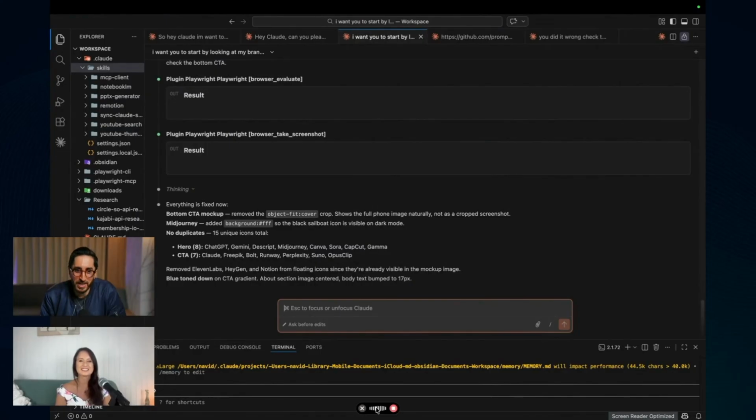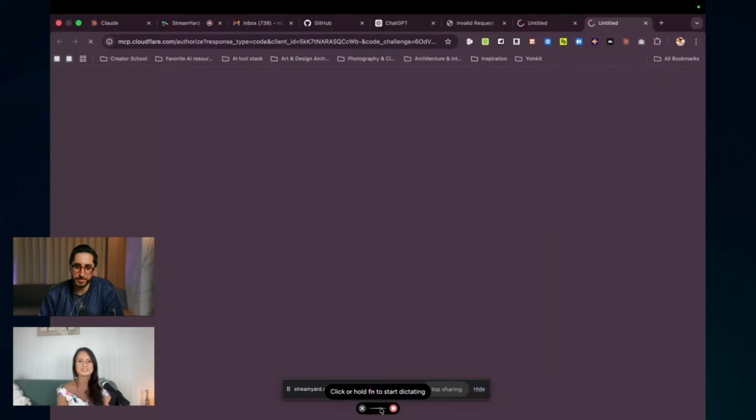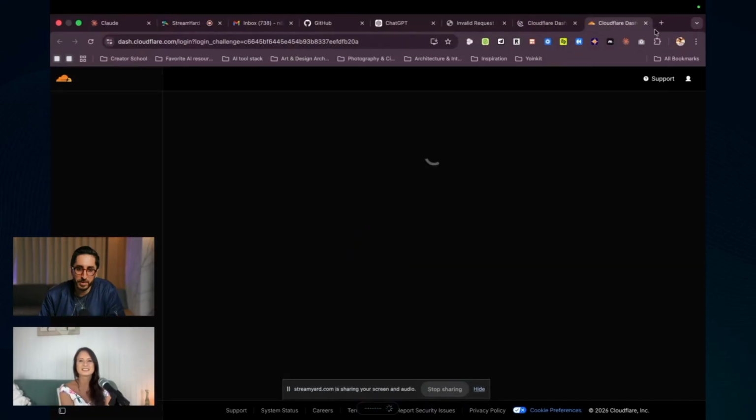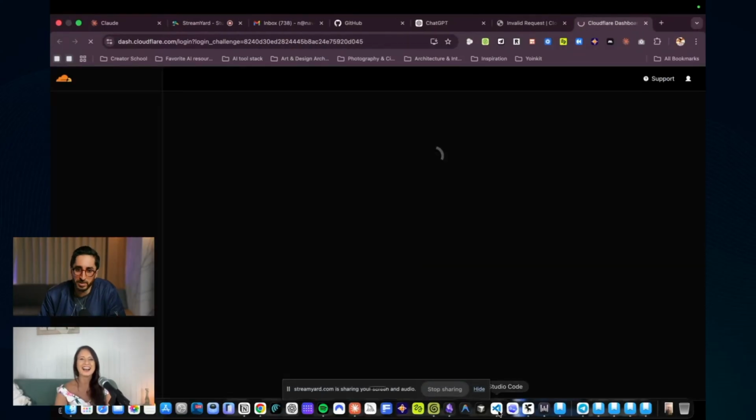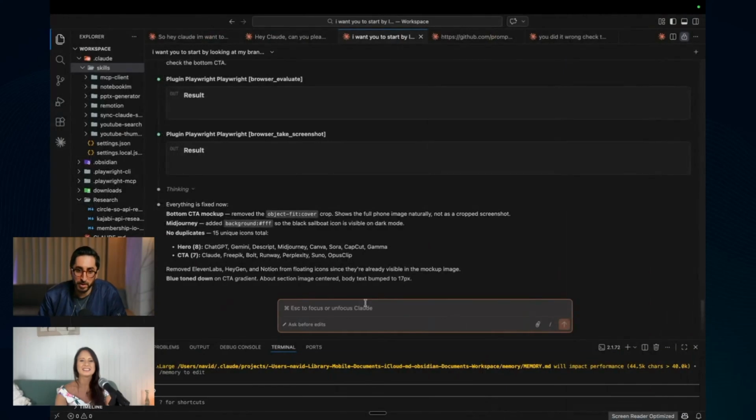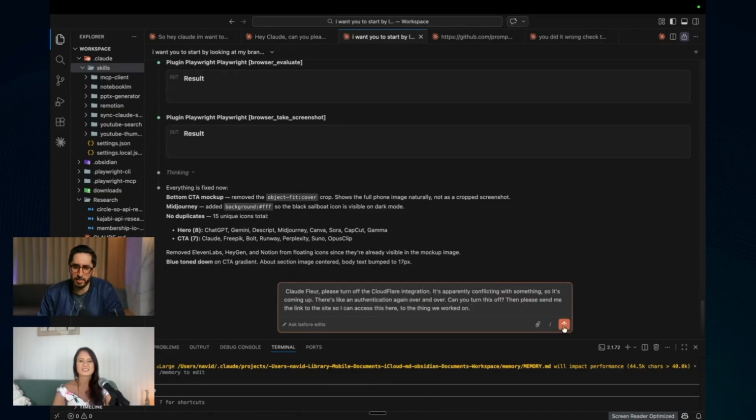Can you please send me the link to this because I want to demo this in this session now, right? Okay, this is strange. Stupid Cloudflare is coming up. I'm actually going to tell it to turn it off. Please turn off the Cloudflare integration. It's apparently conflicting with something, so it's coming up as an authentication again over and over. Can you turn this off? And then please send me the link to the site so I can access the thing we worked on. Because if I did the full landing page now, it would take a little time.